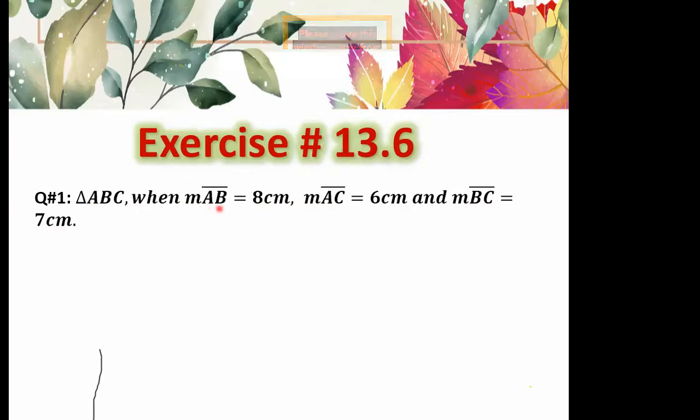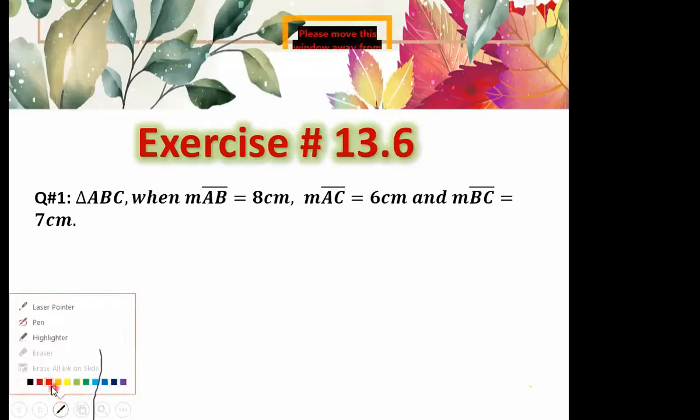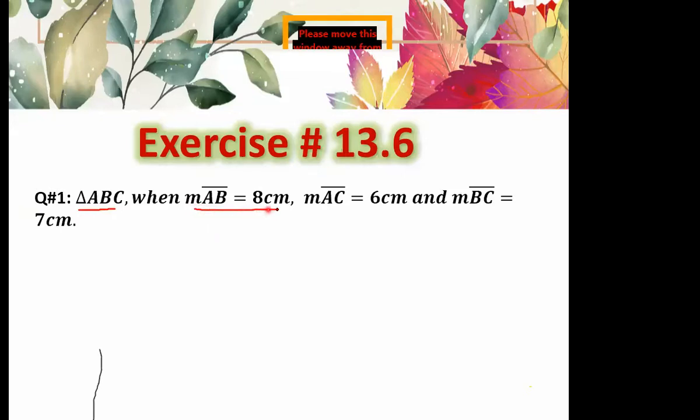As you can see, the measurements of all sides are given. AB is equal to 8 centimeter, AC is equal to 6 centimeter, and BC is equal to 7 centimeter. Right? Is it clear? You have to construct triangle ABC. The measurement of A to B will be 8 centimeter, AC is equal to 6 centimeter and BC is equal to 7 centimeter. You have to construct this triangle but with the help of compass. So everyone kindly copy down the question. Then we will move on to the next step.